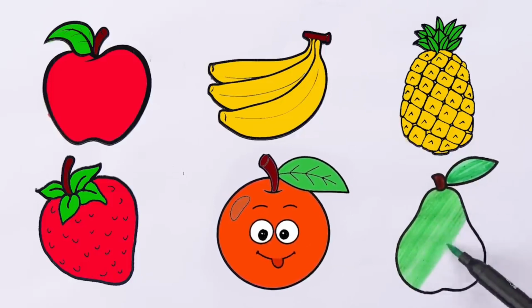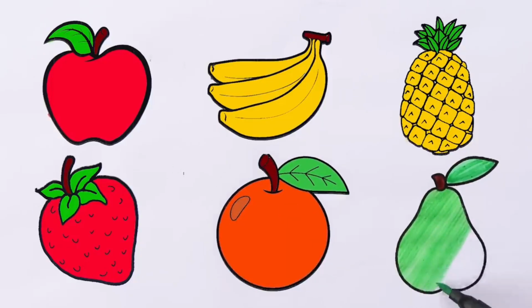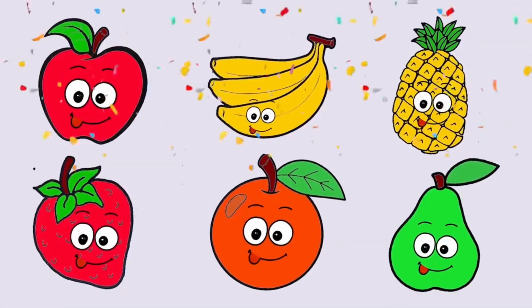This is a green color. This is a pear. I like these fruits.